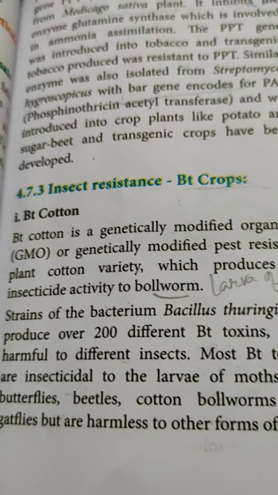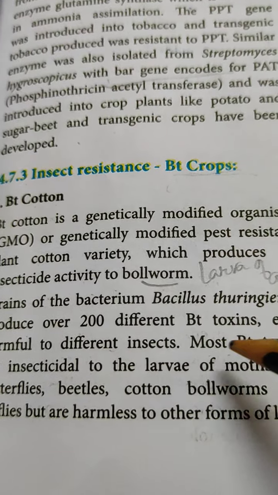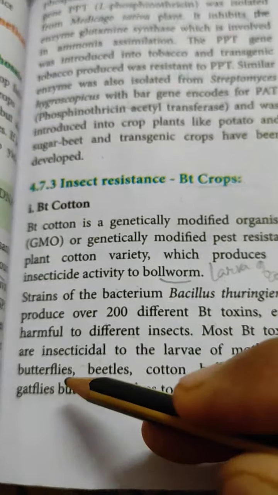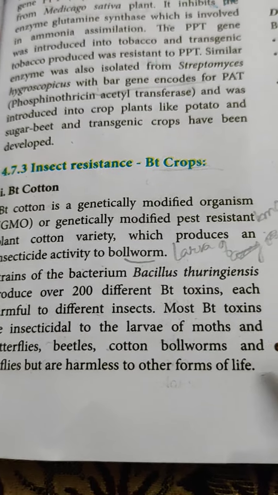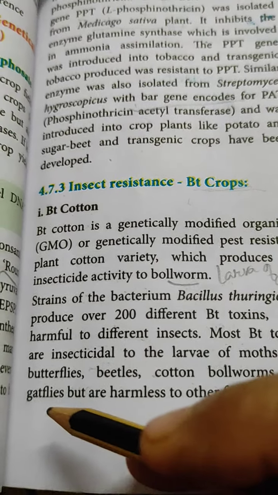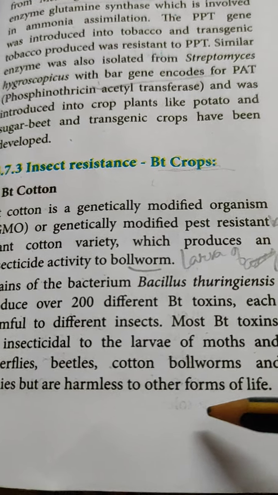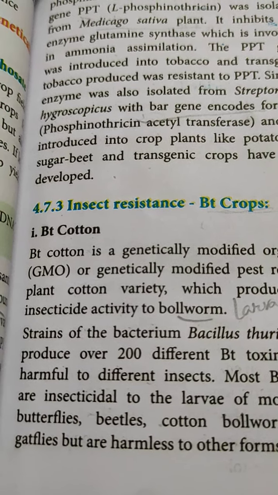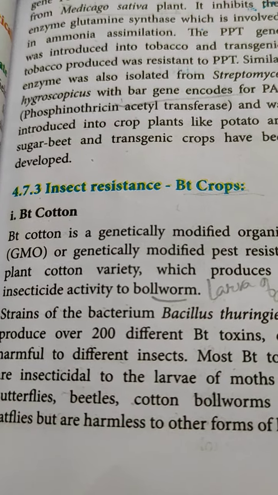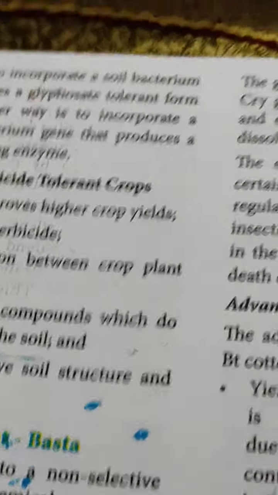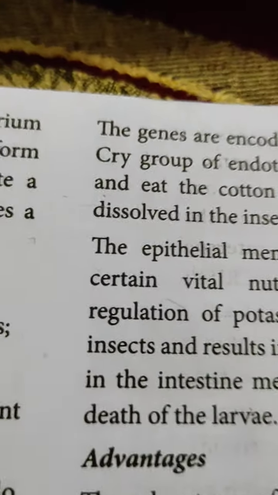Strains of the bacteria Bacillus thuringiensis produce over 200 different Bt toxins, each harmful to different insects. Most Bt toxins are insecticidal to the larvae of moths, butterflies, beetles, cotton bollworms, and gut fleas, but are harmless to other forms of animals. So these toxins have been isolated from Bacillus thuringiensis, and they can be utilized as insecticides.